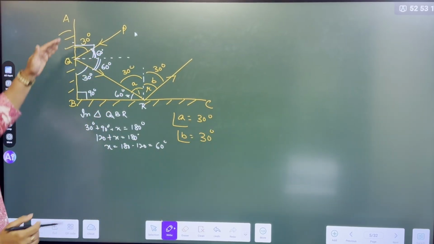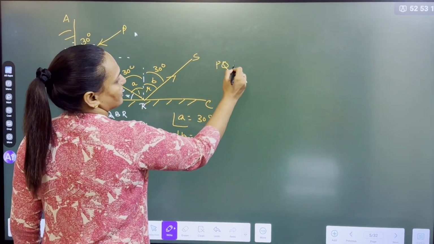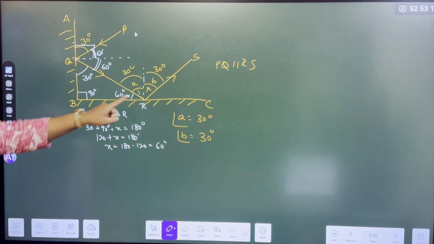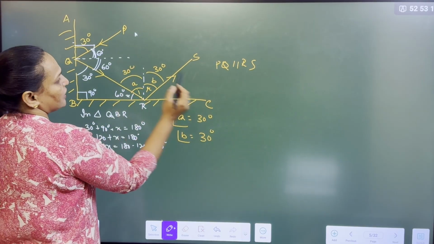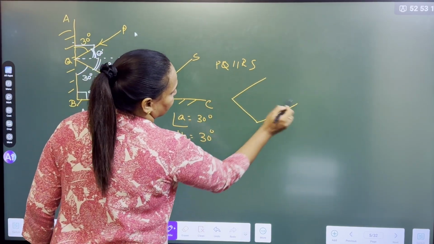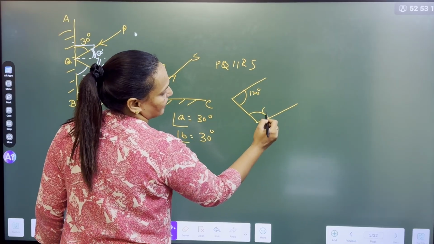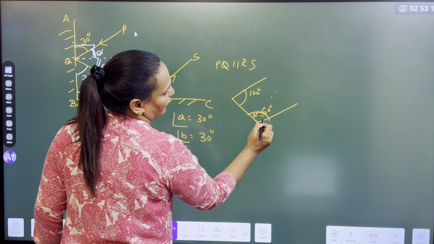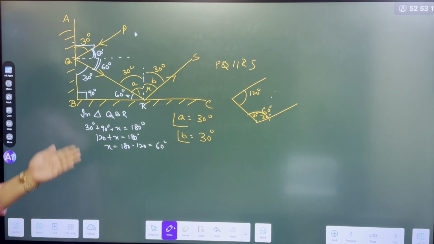Another way is you can take PQ and RS as parallel. Can you see both arrows are in the same direction, and PQ is acting as an intersecting line. So you can take these two. If you see this picture like this, they are co-interior angles. If this is 120, what is this? 60. And here is a normal. So these both angles are divided into two equal parts. You can solve in any way. Both ways you will get the same answer.